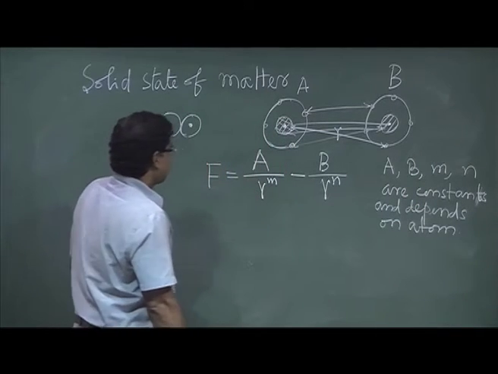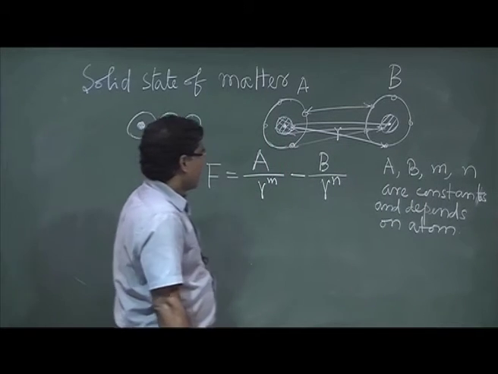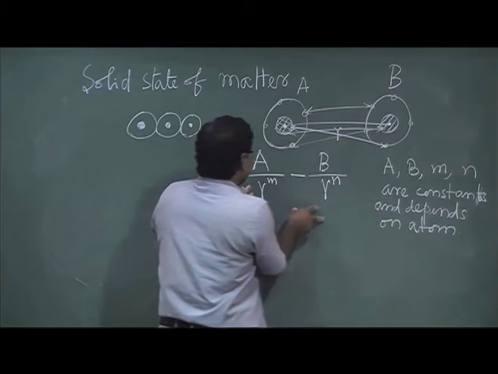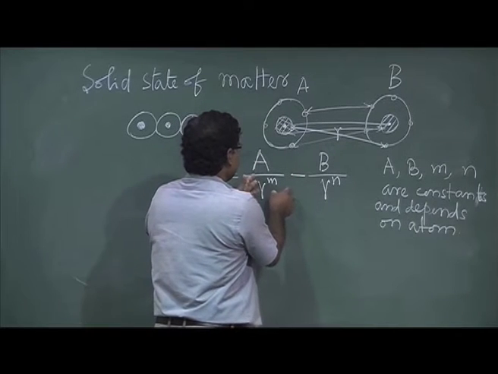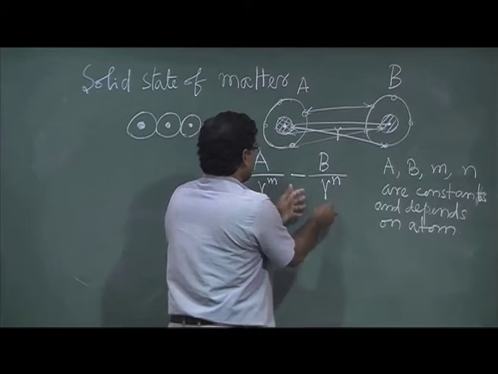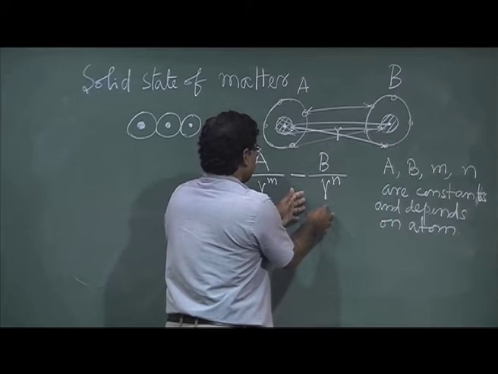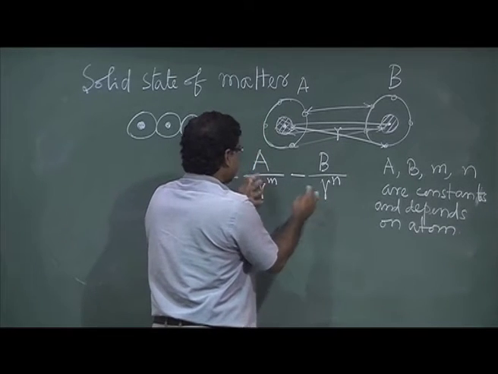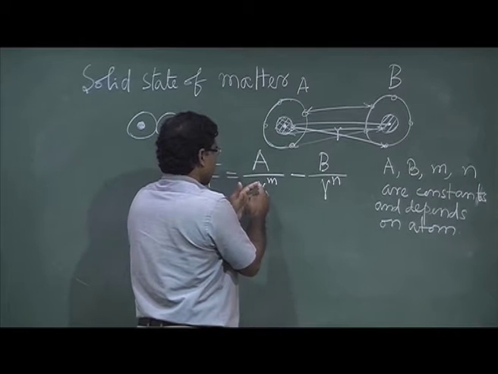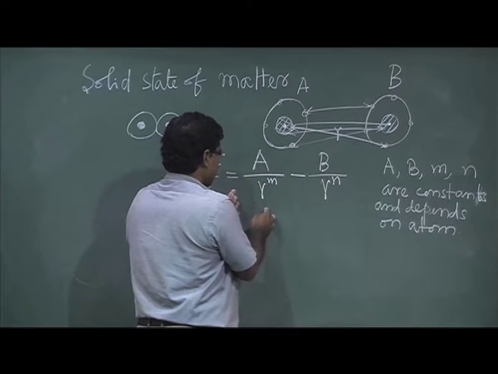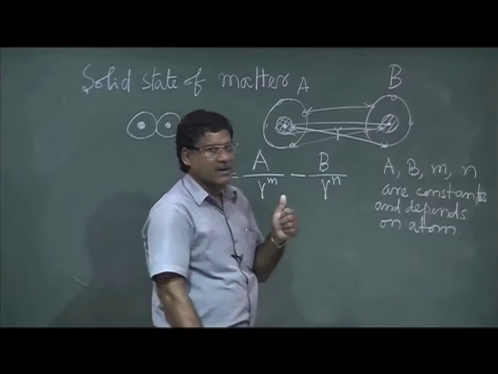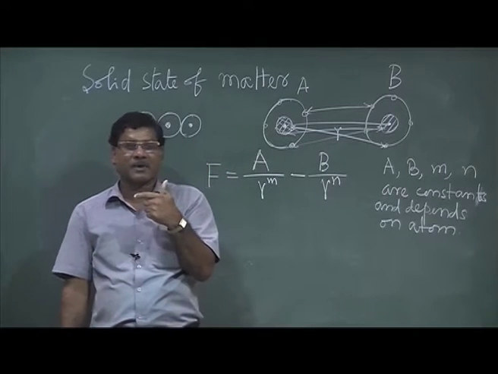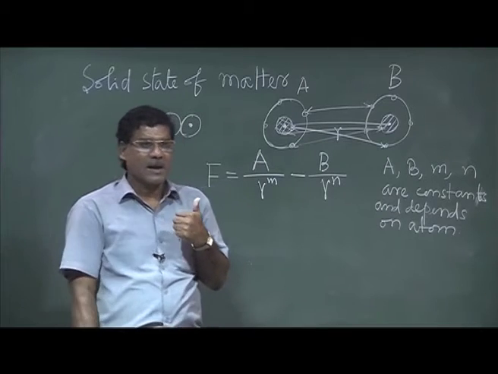Okay. So net force will be, basically you have attractive force and the repulsive force. If you take the summation of them, you will get the total force. One force is basically repulsive and the other attractive. If one becomes positive, the other becomes negative.